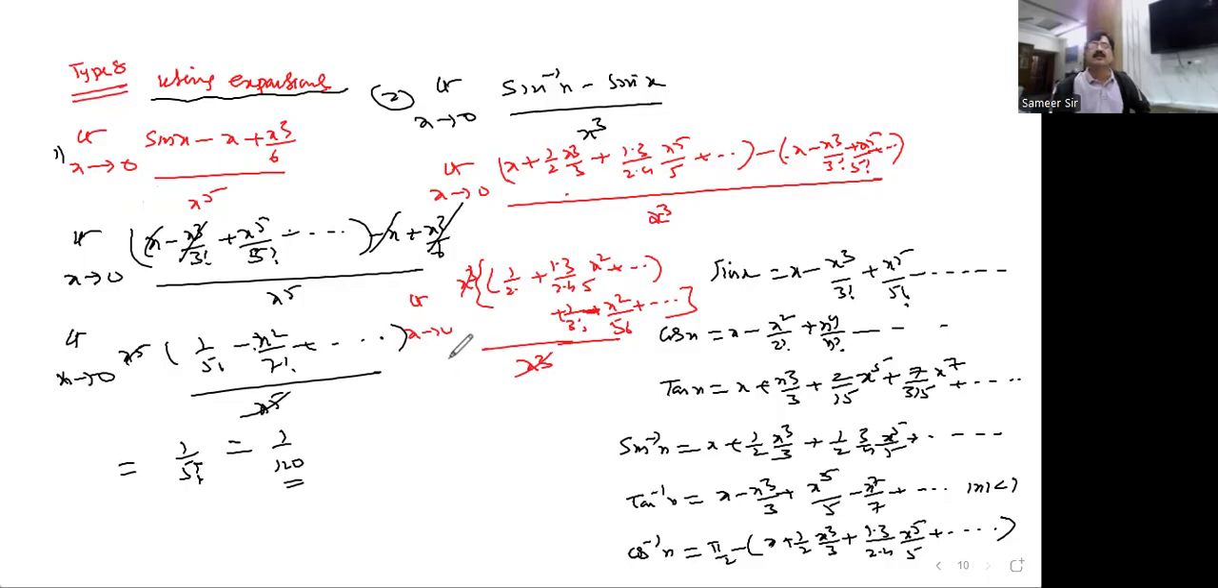Cancel this, Nana. If you substitute the limit value, what is the left out one? Here 1 by 2, whereas here 1 by 3 factorial is left out. So 1 by 2 plus 1 by 6. If you take 6 here, you get 4 by 6, that is 2 by 3. So series problems we can solve in this way. Right, we'll move on to the next one, Nana. I'll go for the next type on the next page.